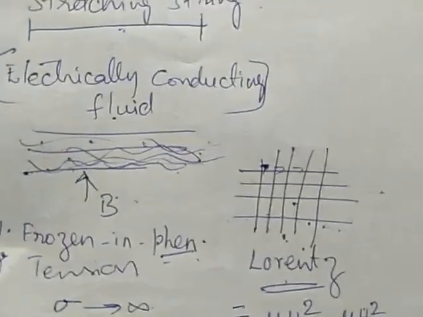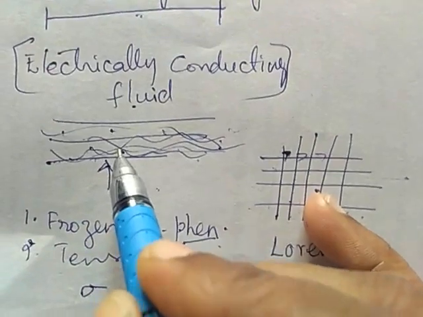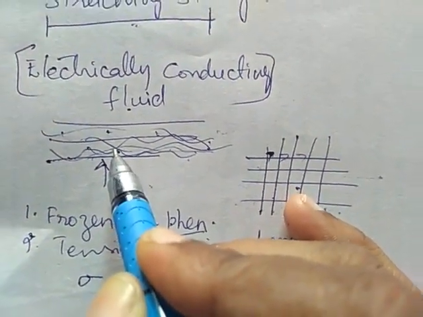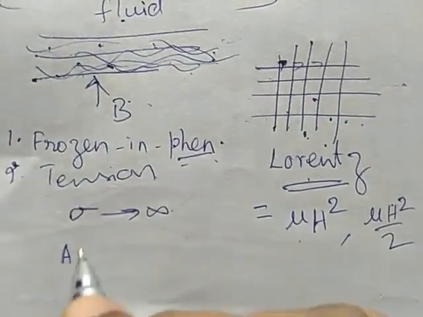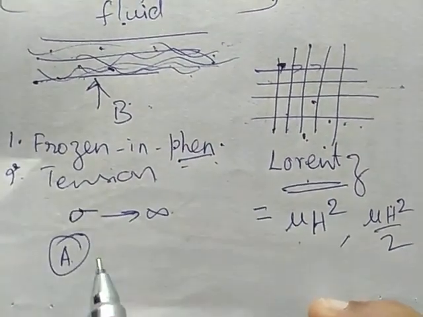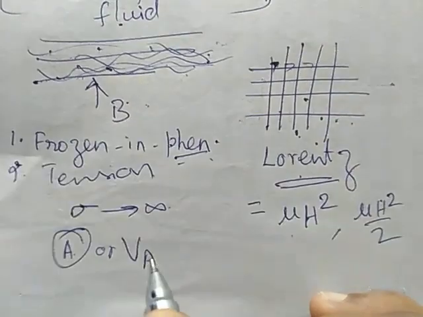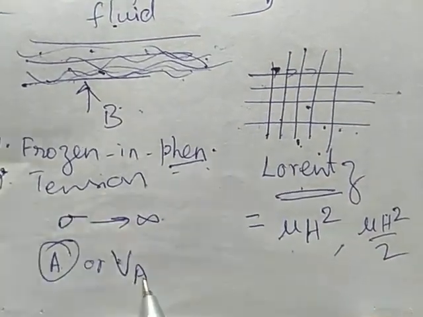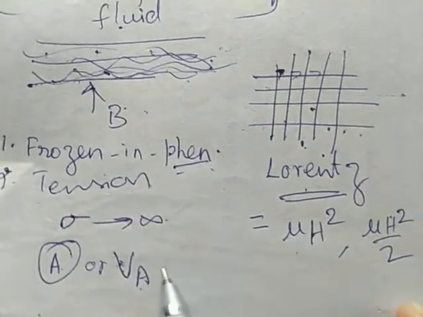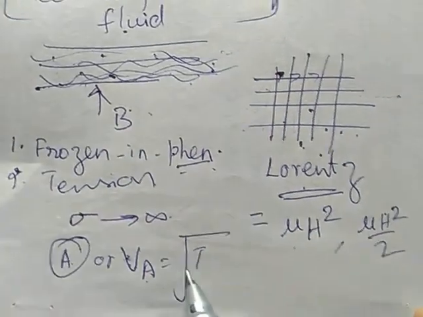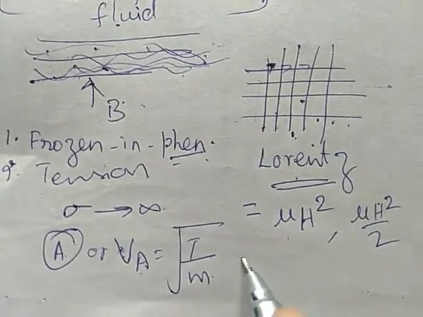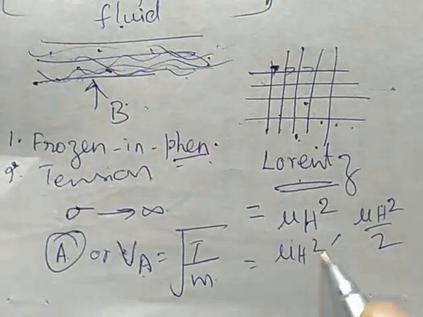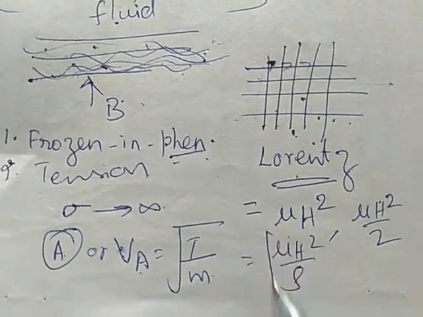The velocity of propagation of the Alfvén wave is denoted by A or VA, one and the same. It is given by the square root of tension by mass, that is mu h square by rho.